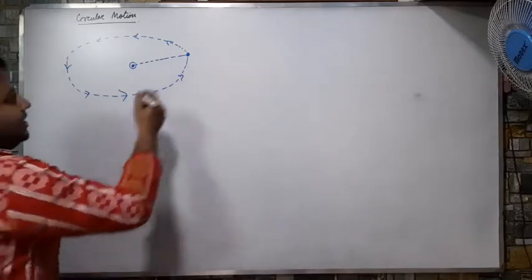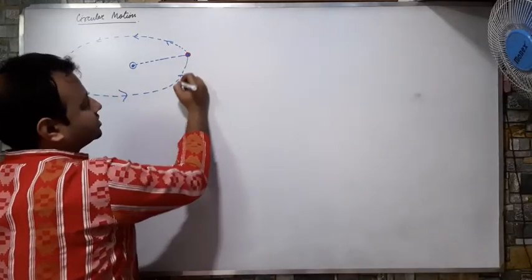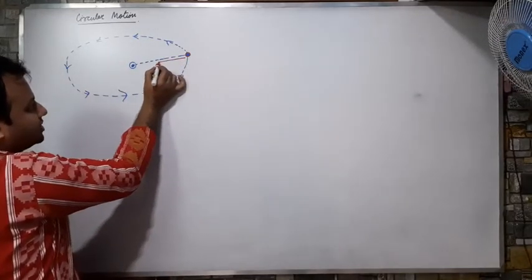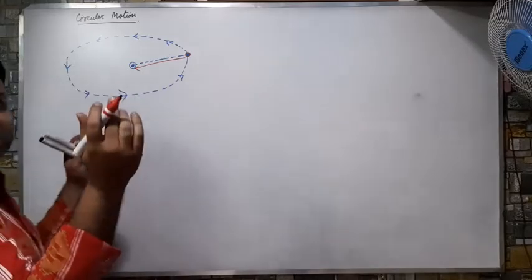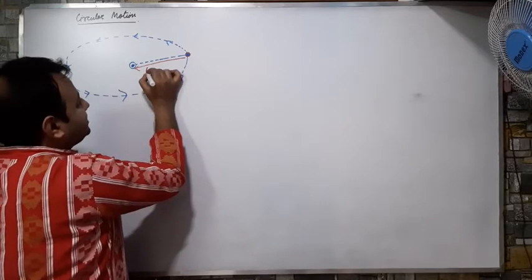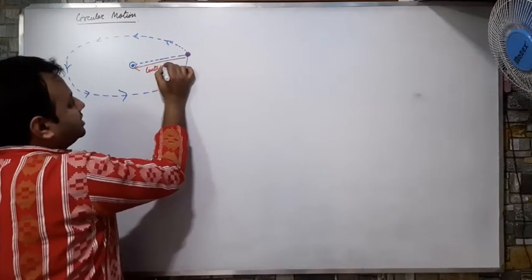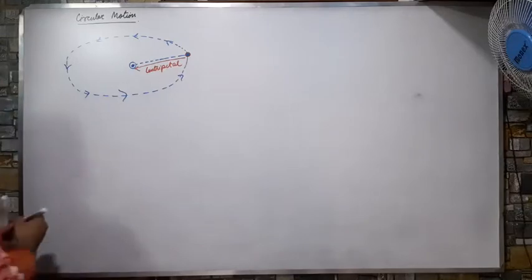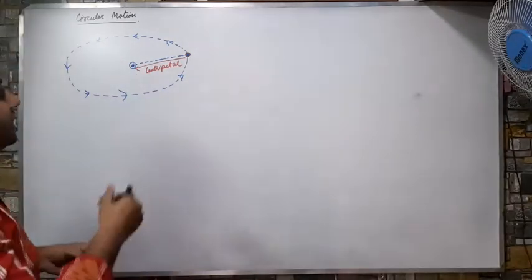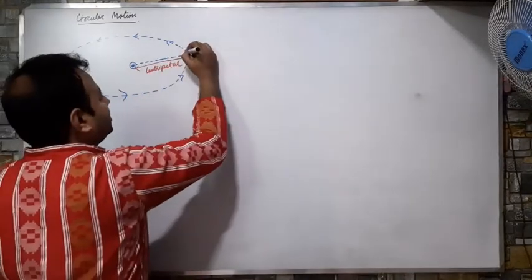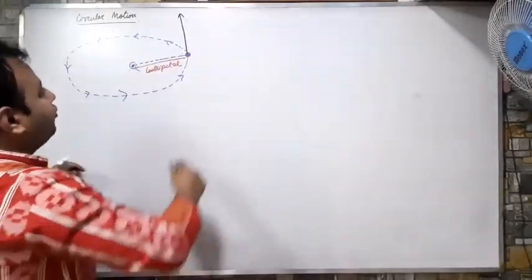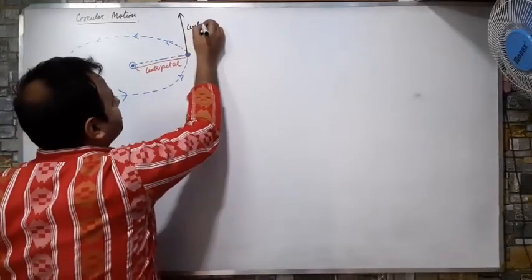So this stone is experiencing two types of forces. One force is trying to pull the stone towards the center. That force is known as centripetal force. And there is one more force which is trying to take the stone away from the center, but in a straight path. This force is known as centrifugal force.